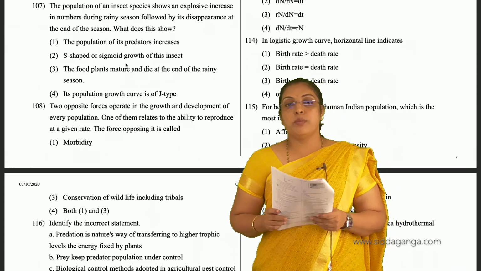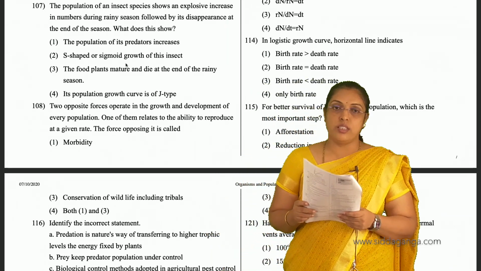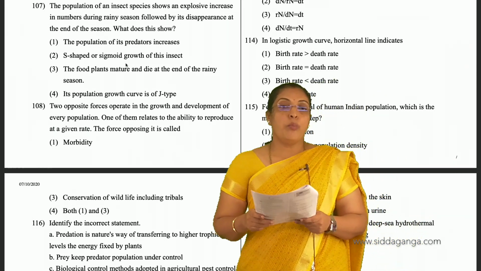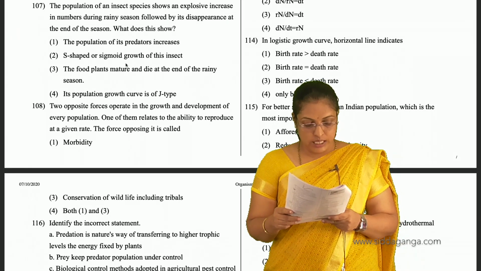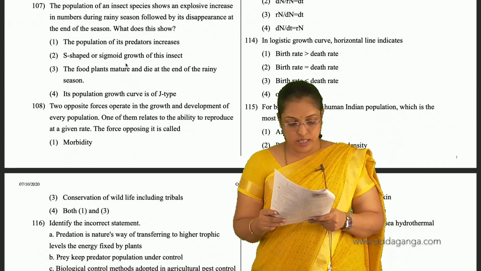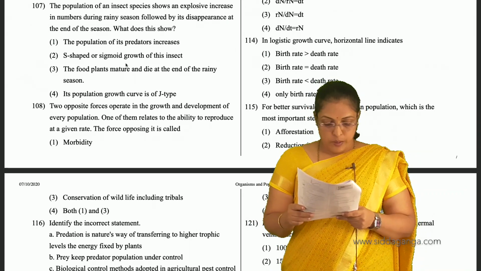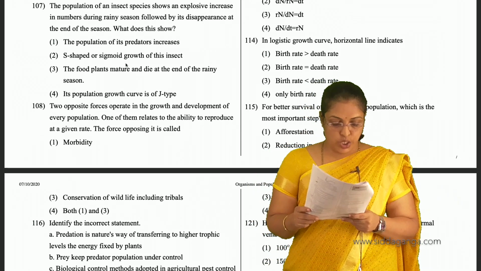The food plants mature and die at the end of the rainy season. Its population growth curve is J-shaped. No, this shows the population of an insect species has an explosive increase in number during rainy season, followed by its disappearance at the end of the season. This shows the population growth curve is of J-shape.